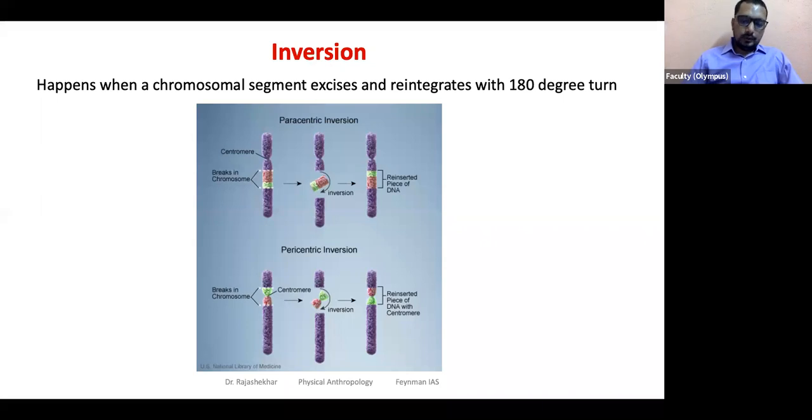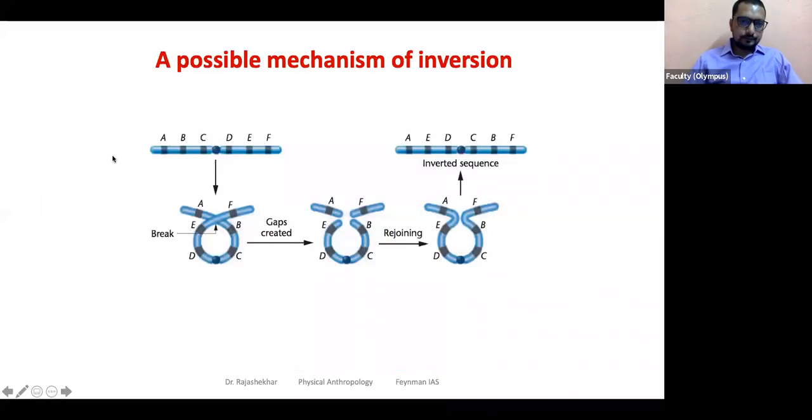Right. So I think I'll probably show you this image. This is what is kind of an explained mechanism for this. Okay. So here what are you noticing? A, B, C, D, E, F is present on this, and centromere is here. So what happens, sometimes it forms a loop-like structure. You see, it has formed a loop-like structure. It's like a string like this, but you form a loop. What happens? A goes like this.